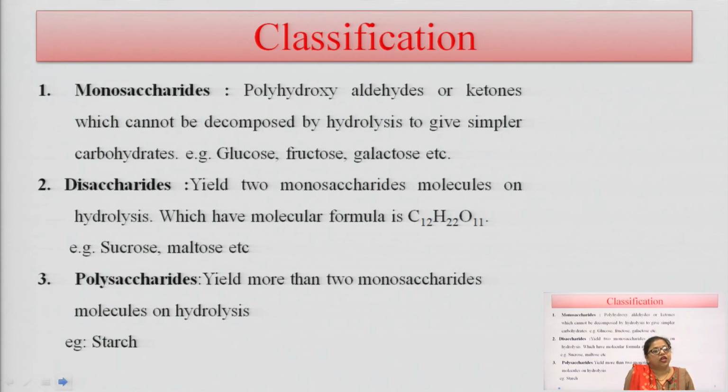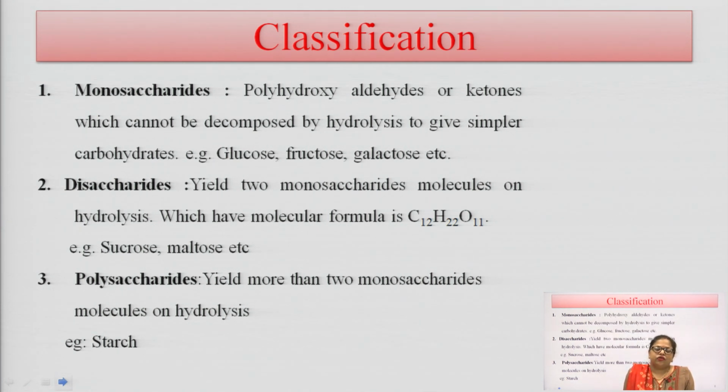Next is the classification of carbohydrate. Carbohydrates are classified on the basis of their carbon atoms. The first one is monosaccharide. Mono means the smallest unit. The basic definition of monosaccharide is polyhydroxy aldehydes or ketones.